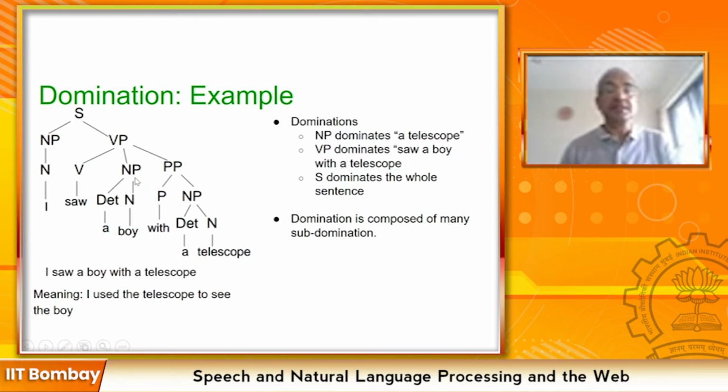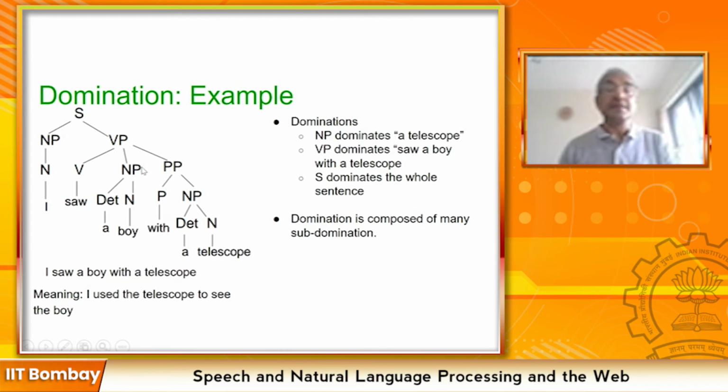In this case, the domination was happening through three entities: saw dominated by VP, a boy dominated by NP, with a telescope dominated by a PP. Now if the PP gets attached to boy, so PP will come under NP, then a full noun phrase will dominate a boy with a telescope. Full noun phrase.